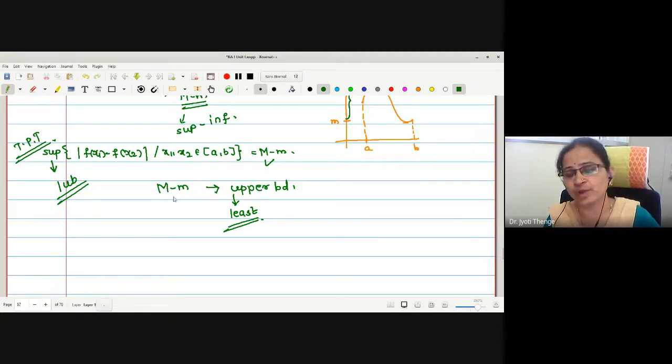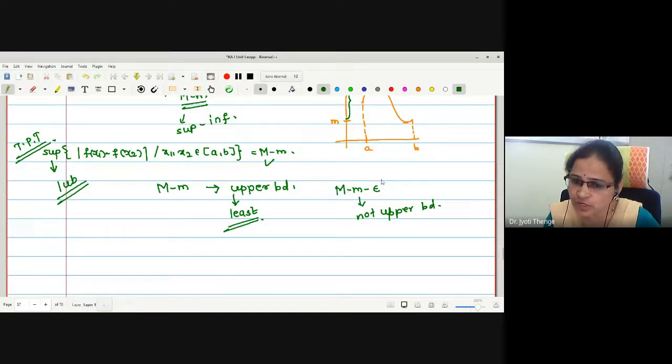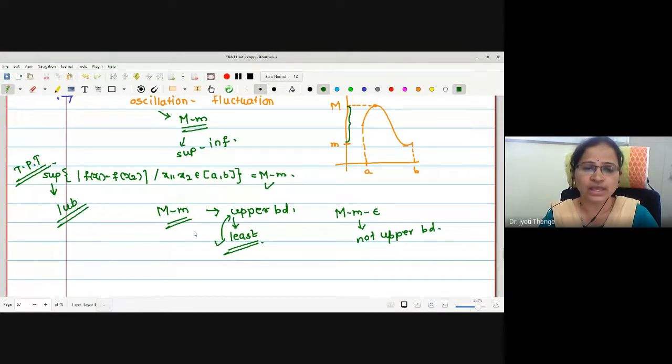How can I show this? Once we have proved M minus m is an upper bound, in order to show it is least, we will subtract a small positive number epsilon from this number, and then this number is not an upper bound. If this number is not an upper bound, may I say M minus m will be the least among all the upper bounds?